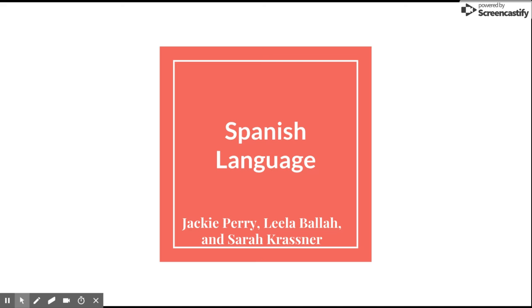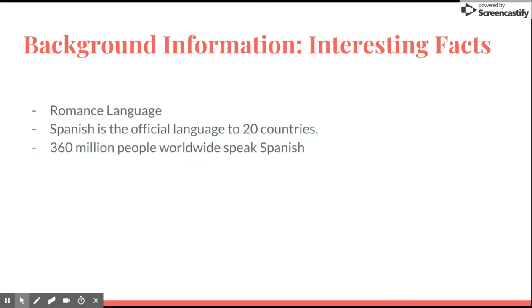Our project looks at the similarities and differences between the English language and the Spanish language. Contrastive analysis is a process of systematically showing differences between the phonology, morphology, and syntax of two languages.